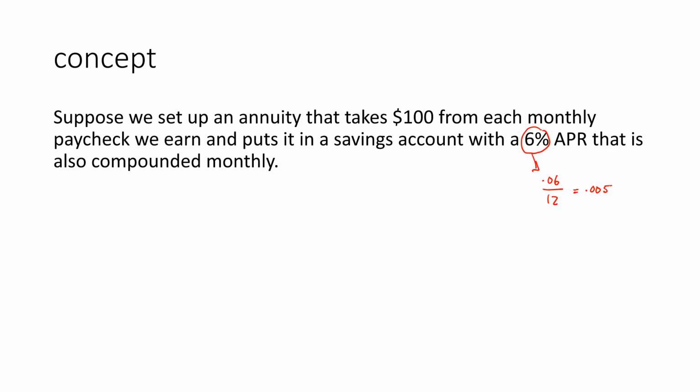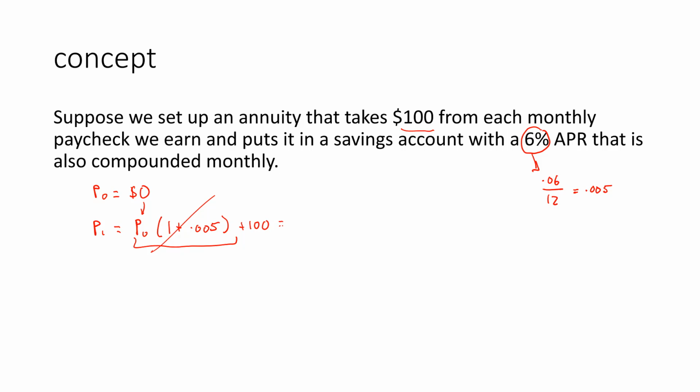The first thing that I want to do is write down that our initial amount, we're going to pretend, is $0, right? There's nothing in the account initially until that first paycheck comes, and then we take $100 and put it into the account. Okay, so P1 is going to be equal to P0, which is just $0, times 1 plus 0.005, plus 100. Now this whole first part is 0 because P sub 0 is just 0, so that's just gone.